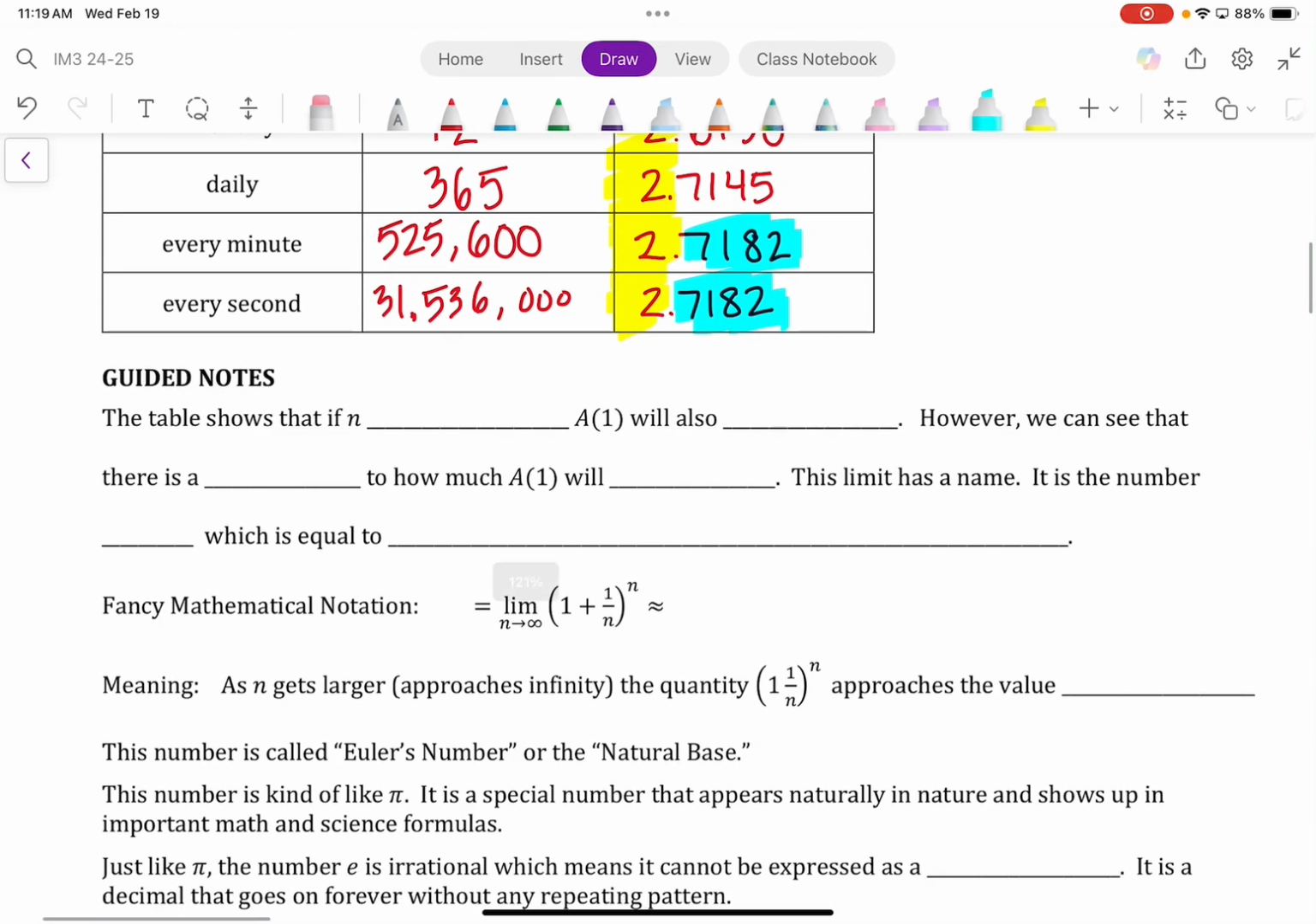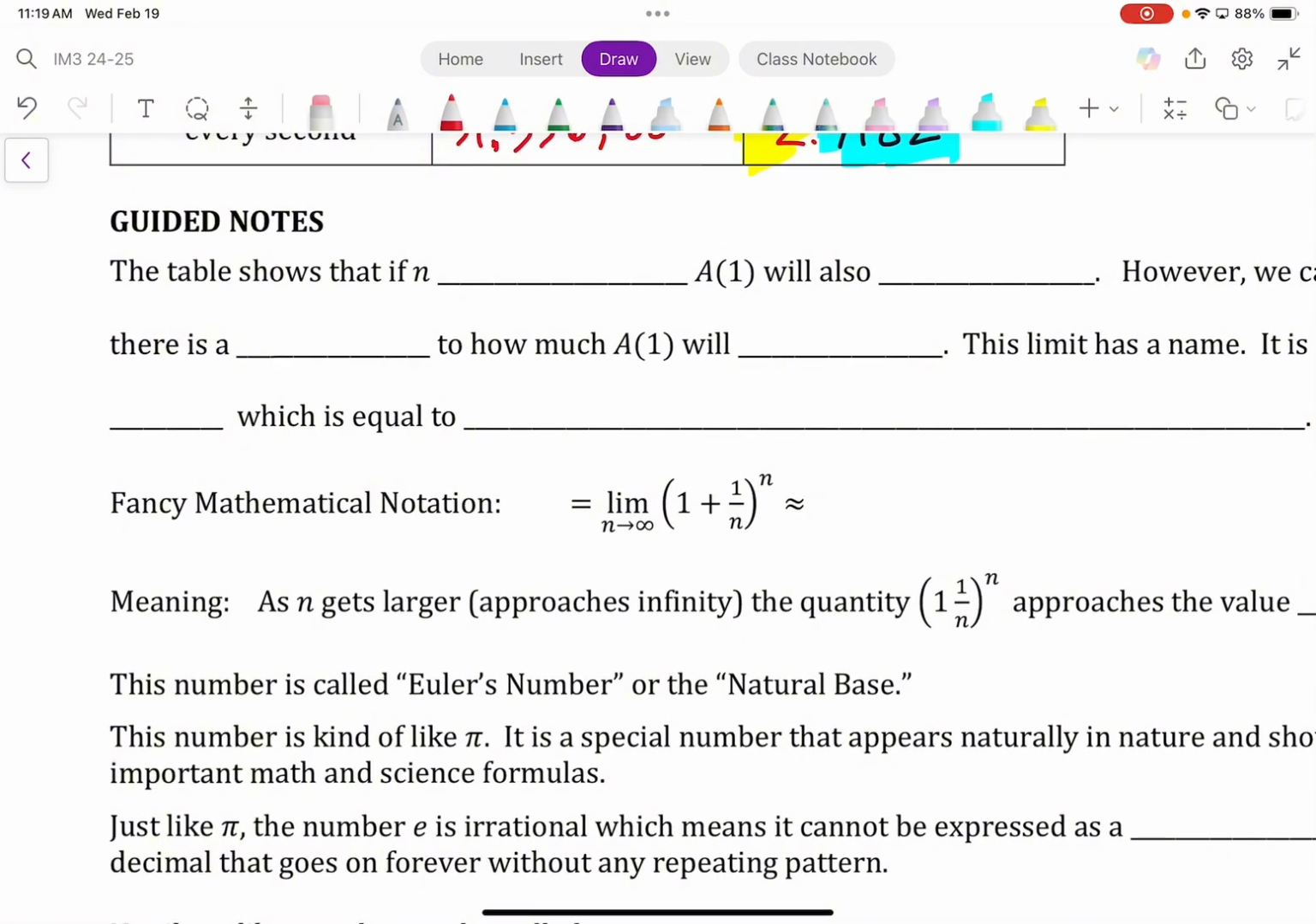Now, we're going to go to the guided notes. Let's write the following. This table shows that if the number of times that we compound the interest increases, that's what n represents, the number of times we compound the interest, then the balance after a year will also increase. Seems obvious, right? The balance will increase if the compounding events increase. But there is a limit to how much it will increase.